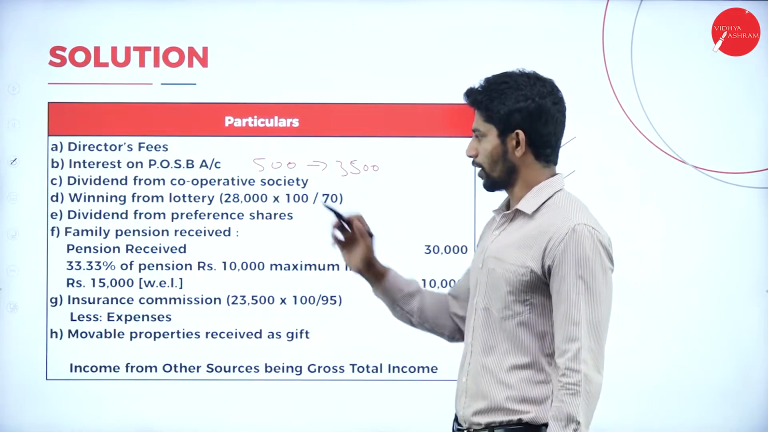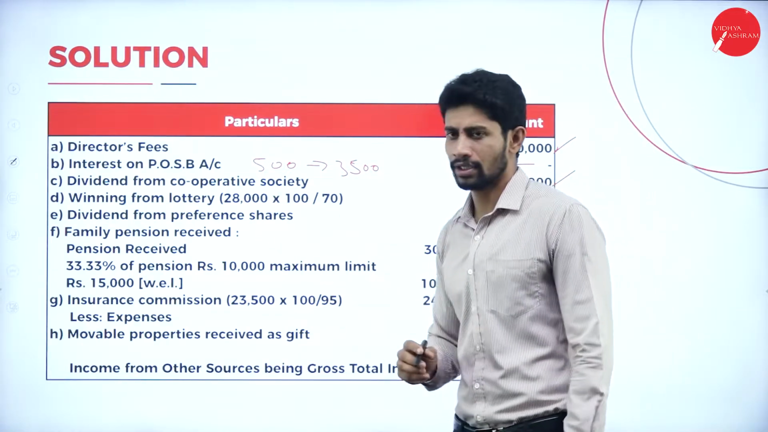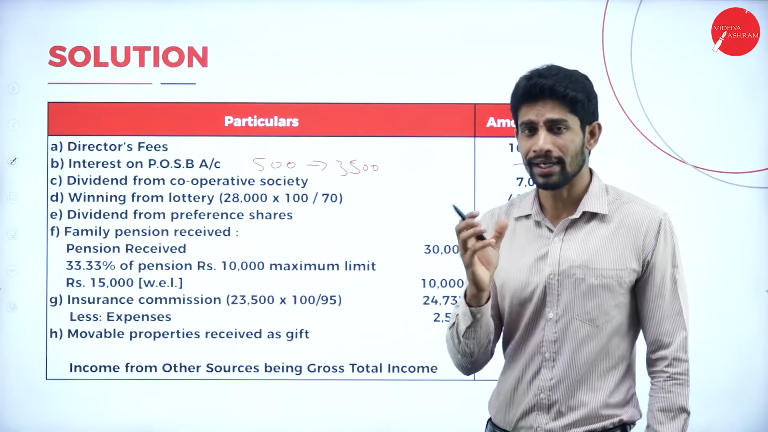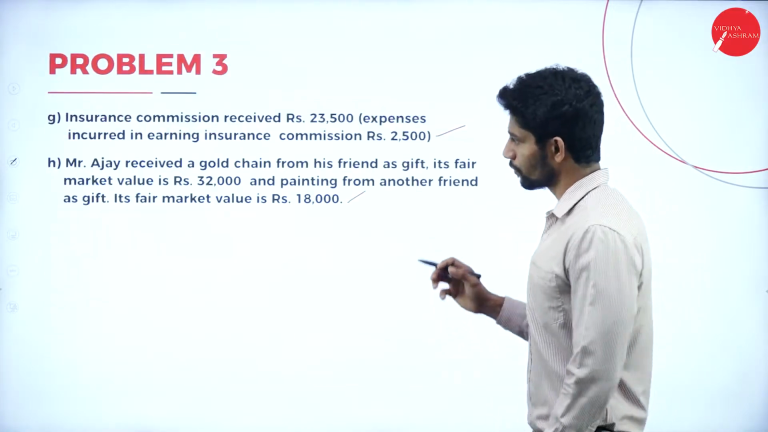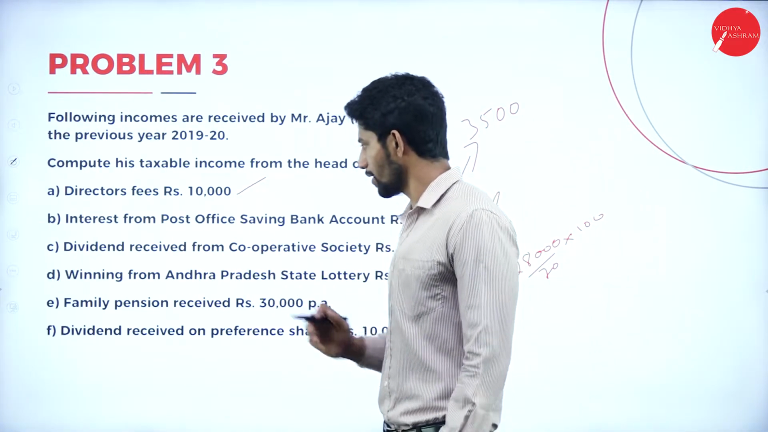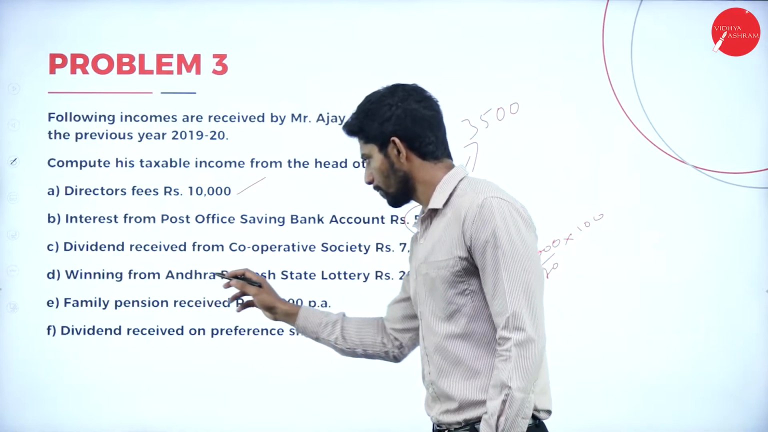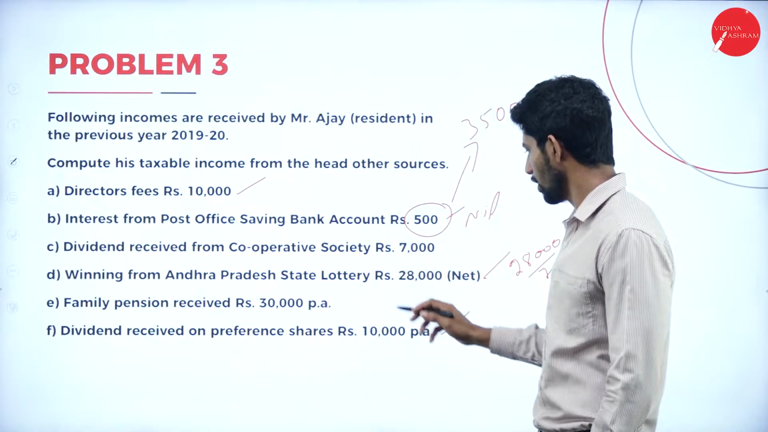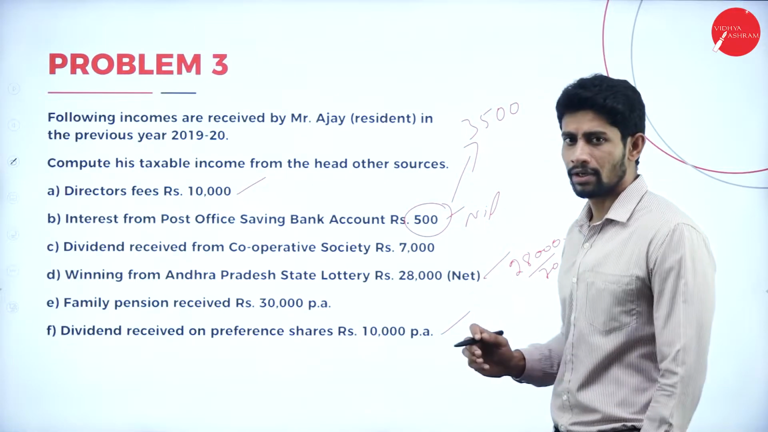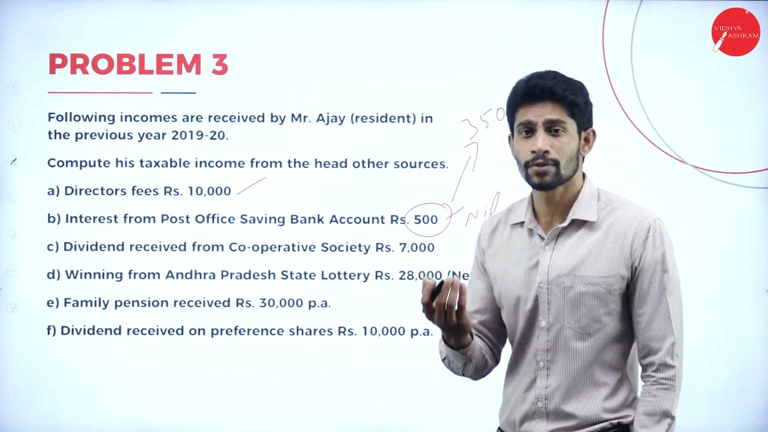Next, winning from lottery, rupees 28,000. So they had given us only the net value of 28,000. If you look into the problem, the fourth point is winning from Andhra Pradesh state lottery, rupees 28,000 net. We have to make it gross. So why are we supposed to make it gross?